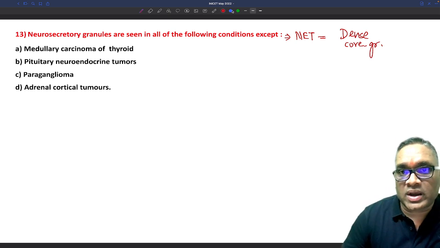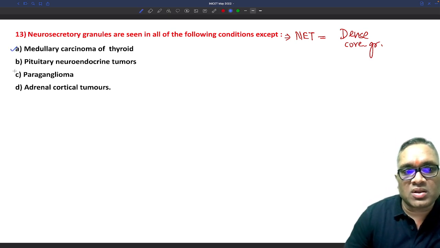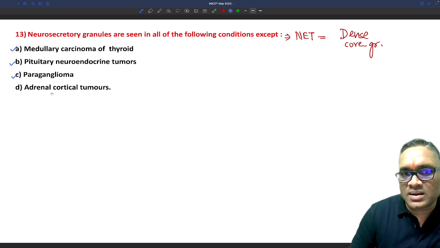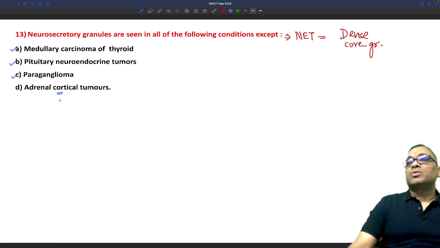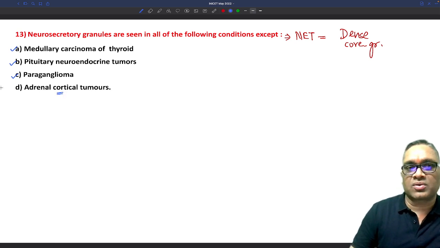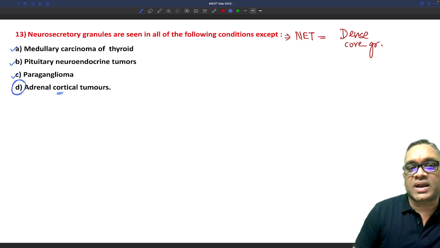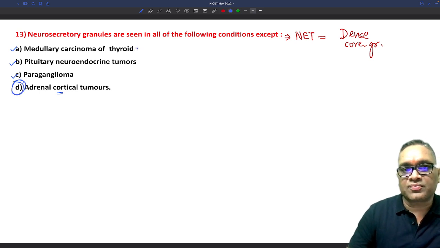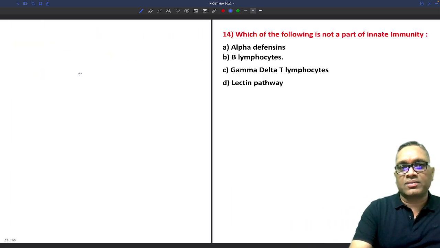So what are the endocrine tumors? Where it will be seen: medullary carcinoma, pituitary neuroendocrine tumor, paraganglioma. But adrenal cortical tumors are not neuroendocrine tumors. Cortical tumor will be arising from the cortex cells, right? Not neuroendocrine tumor, so this should be the right answer. So medullary carcinoma of thyroid, pituitary, paraganglioma, all will be having neurosecretory granules, right?